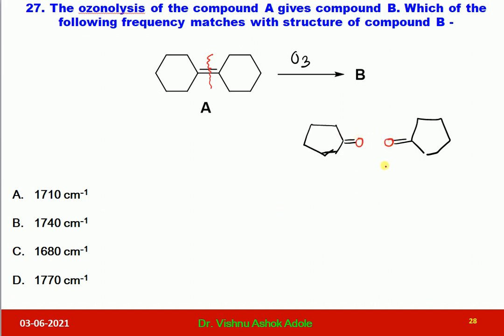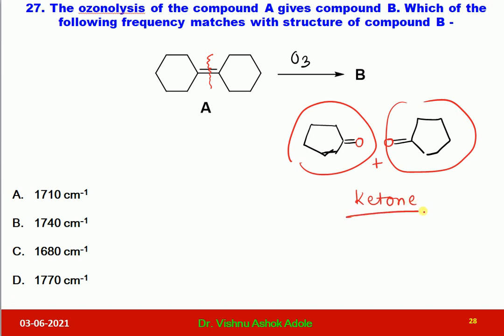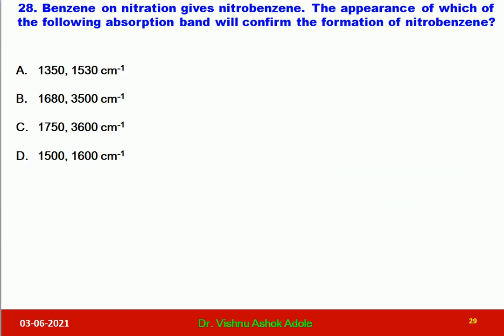So in this way we are getting these two compounds. The first one is this and the second is this one. Both are the same and they have ketone as a functional group, and I have discussed the frequency for saturated ketone. Now here we have 1710, 1740, 1680, 1770, and obviously 1710 reciprocal centimeter for 6-membered saturated ketone will be the correct one. So this question is also important from the MSc chemistry point of view. This will not be asked for TYBSc students. Let us go for question number 28.